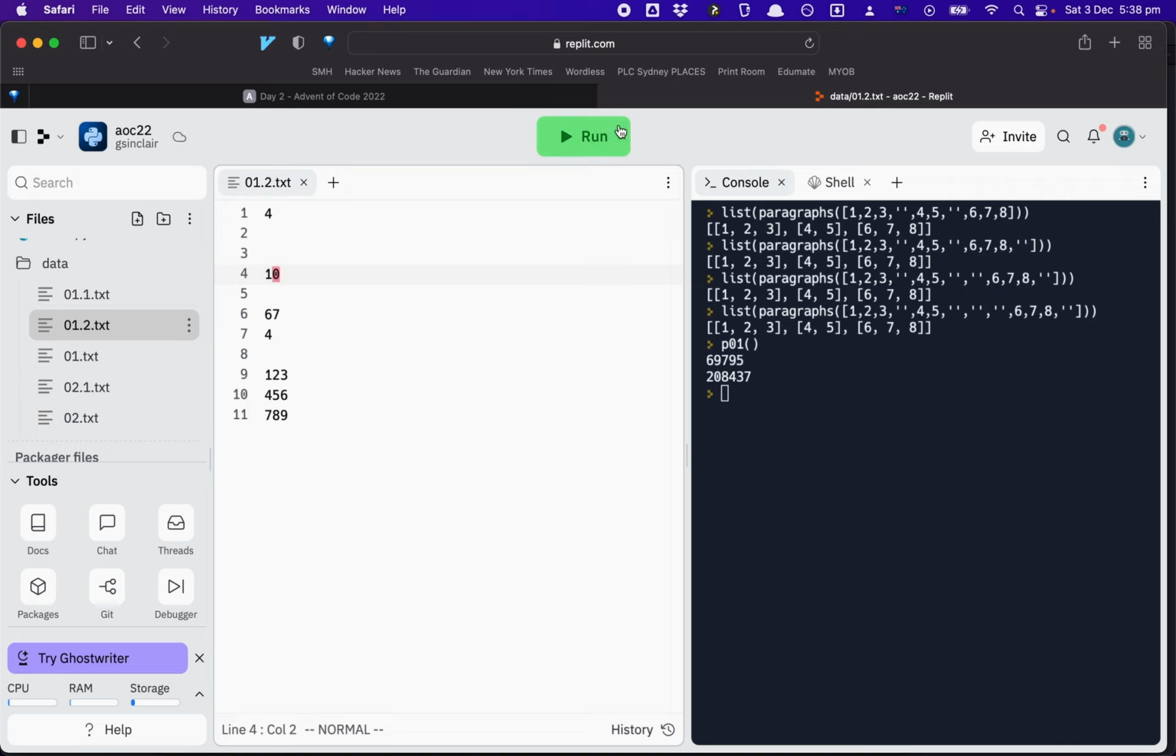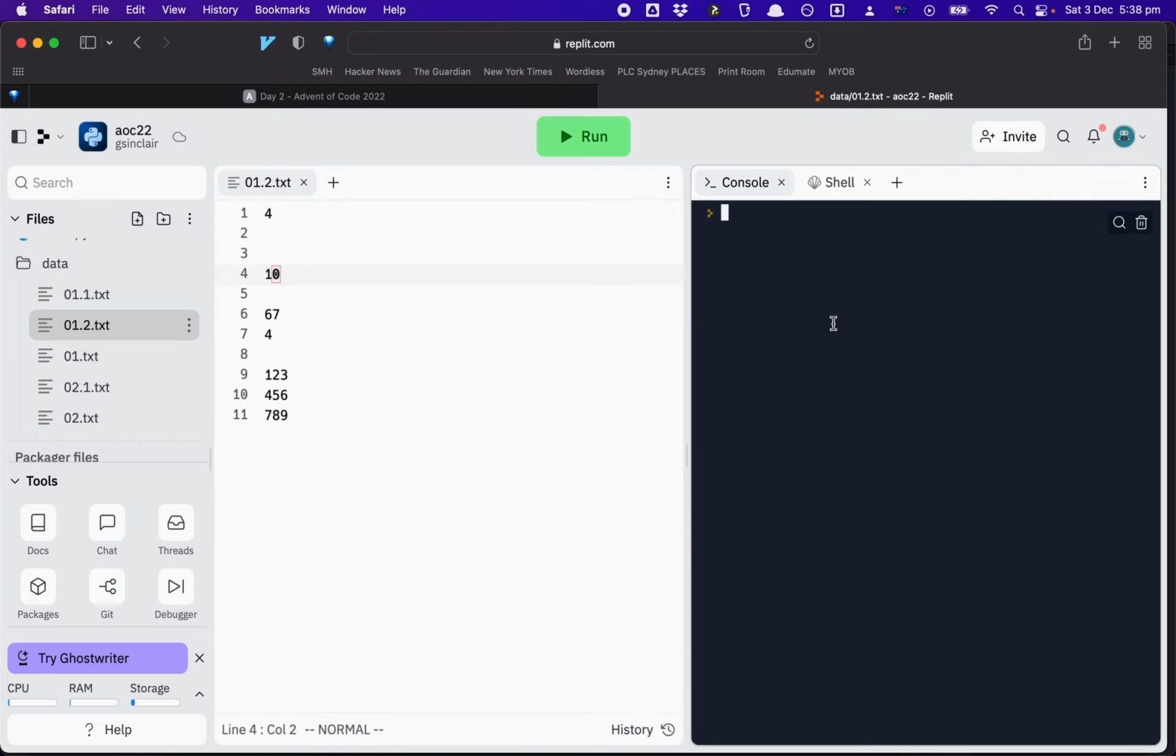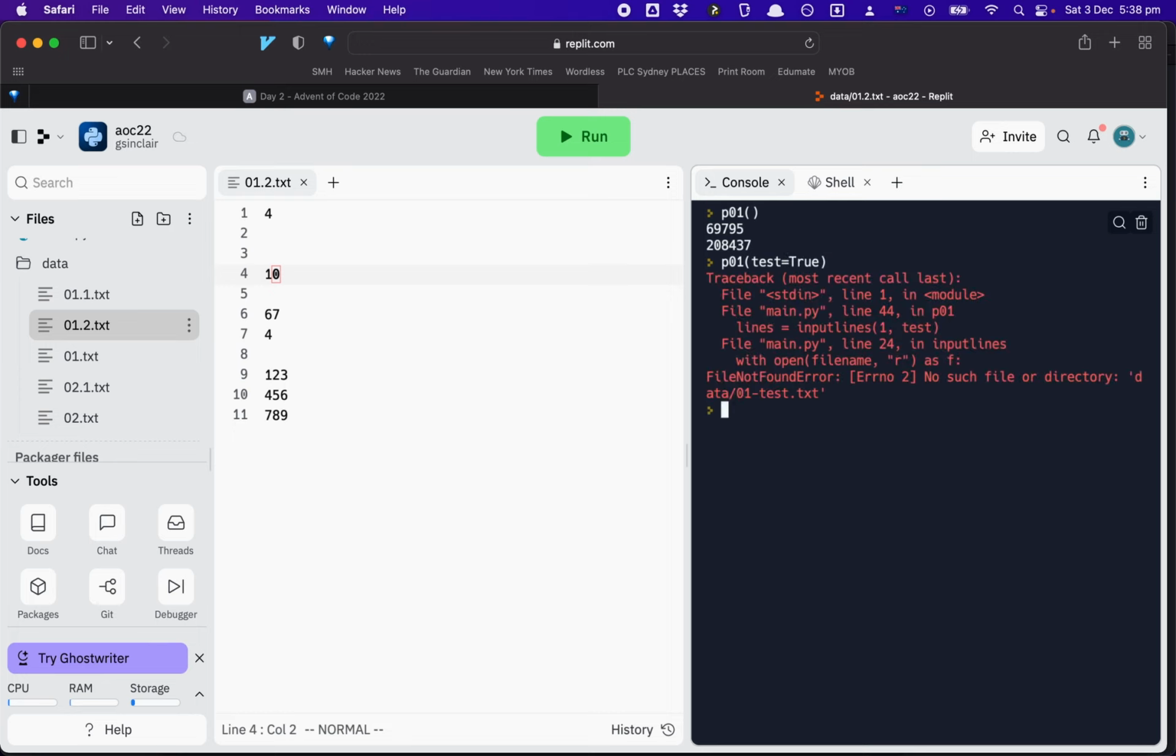now I can't currently run anything, right? If I run P01, okay, that works. If I do test equals true, it's going to fail because there's no such file or directory, data 01 test, right?